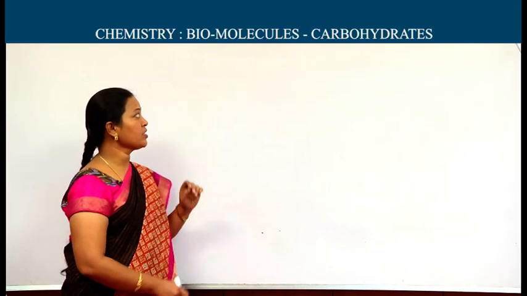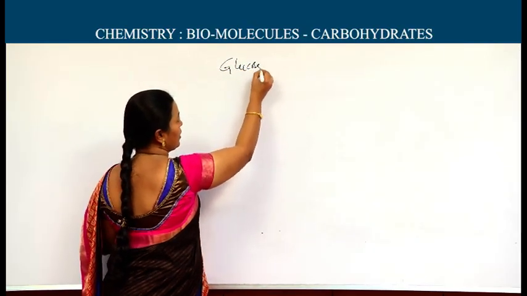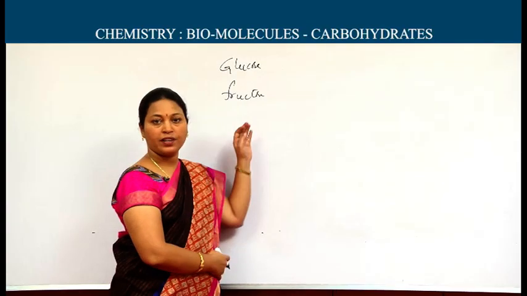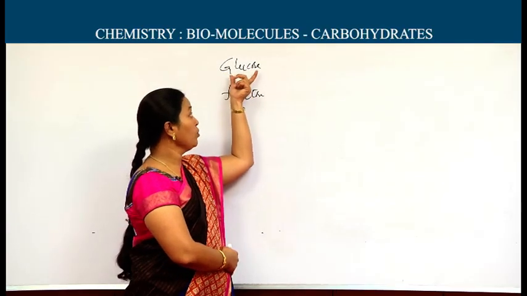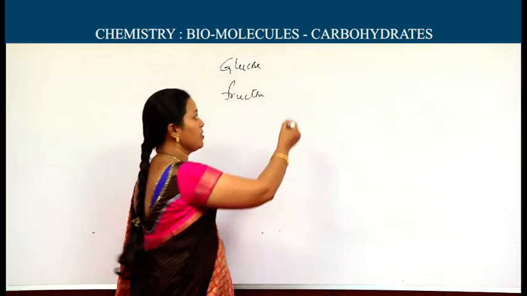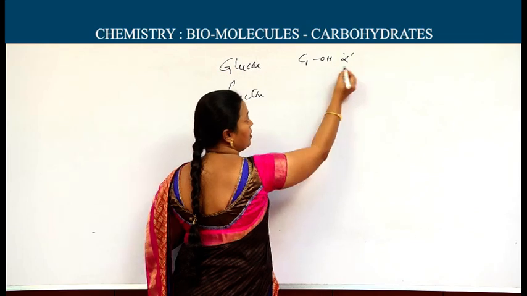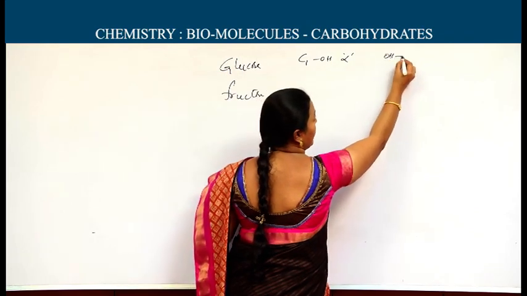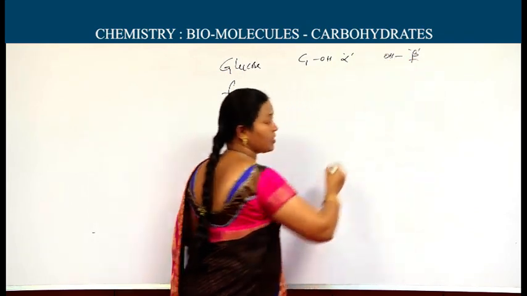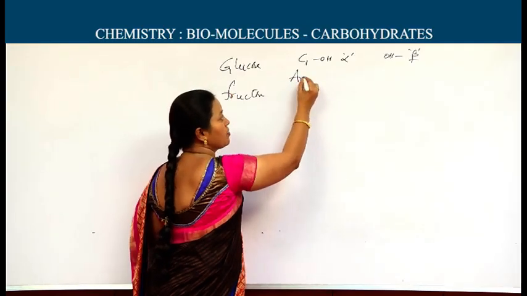By knowing the ring structures for the glucose and fructose, now one more important aspect. We observed the configuration in glucose differing at first carbon in alpha and beta forms. C1 with OH right, we called it as alpha, with left we called it as beta. As the configuration at the first carbon they are differing, they are called anomers.